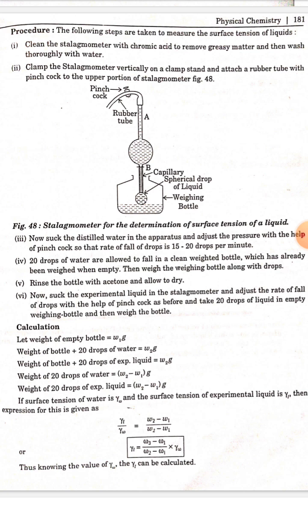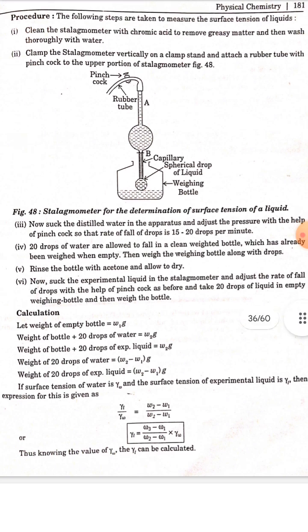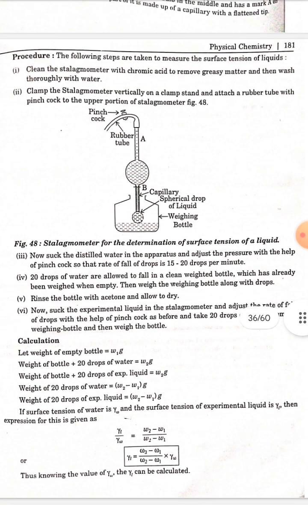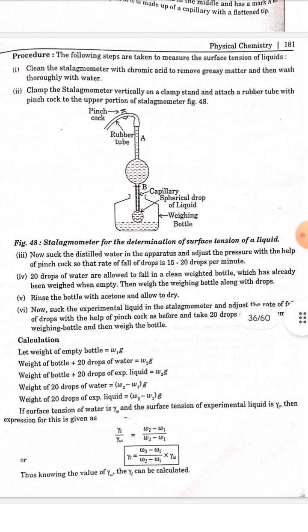Calculation. Let the weight of the empty bottle be W1 g. Weight of bottle plus 20 drops of water is equal to W2 g. Weight of bottle plus 20 drops of experimental liquid is equal to W3 g. Weight of 20 drops of water is equal to W2 minus W1 g.